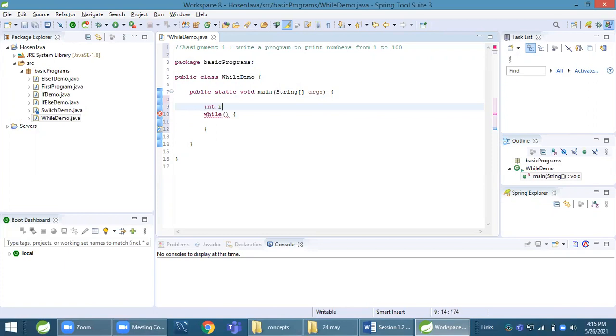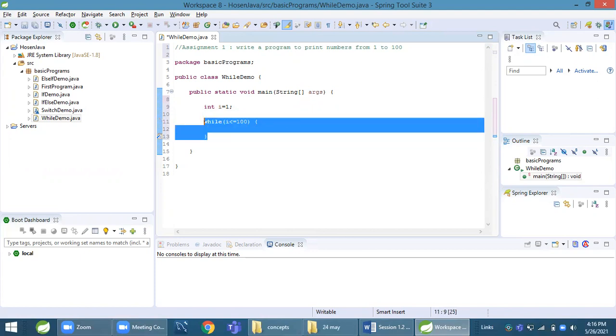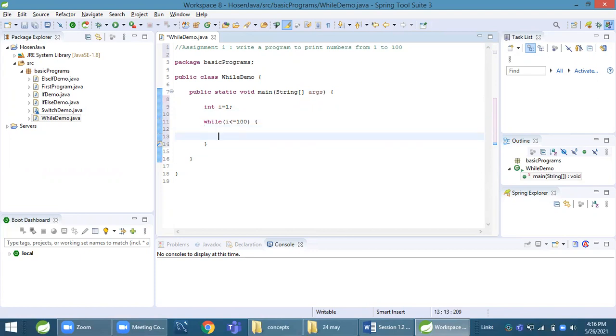I will take one variable I equal to 1 because I want to print it from 1, and up to which number I want to print. I want to print up to 100, so I will put a condition till the value of I is less than equal to 100. Continue this loop, continue executing whatever written in this body.